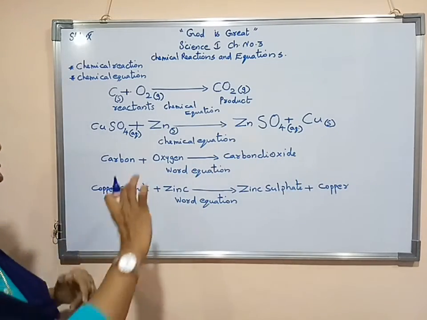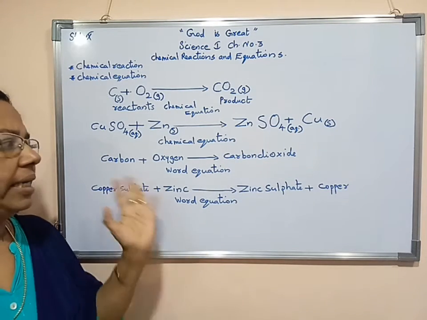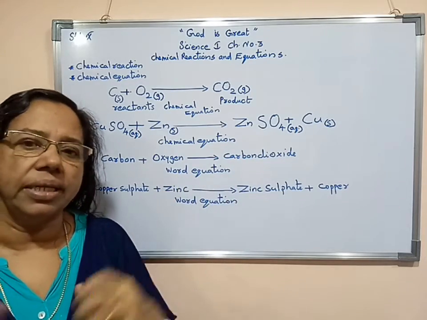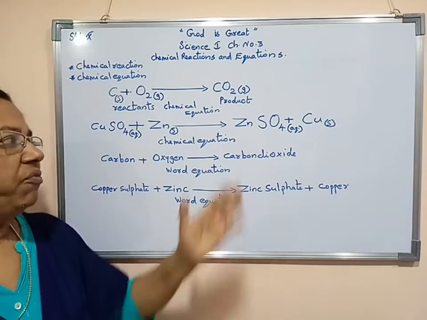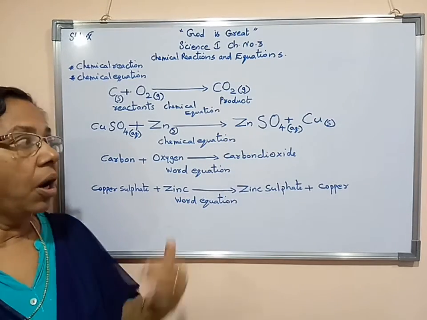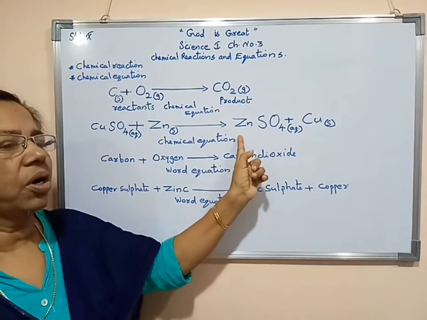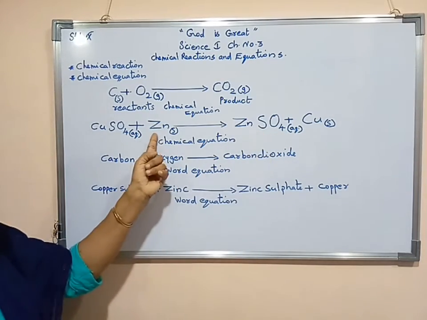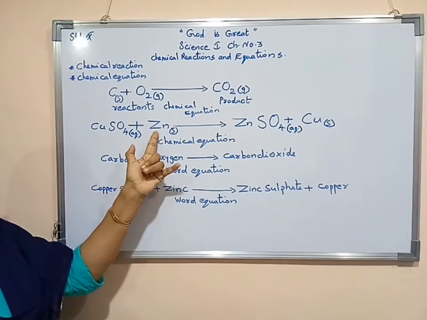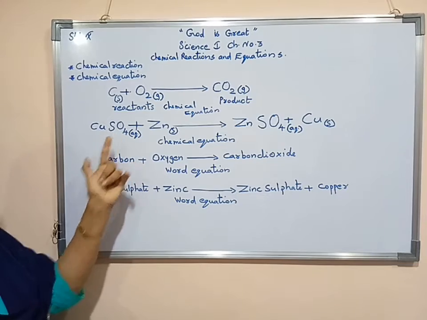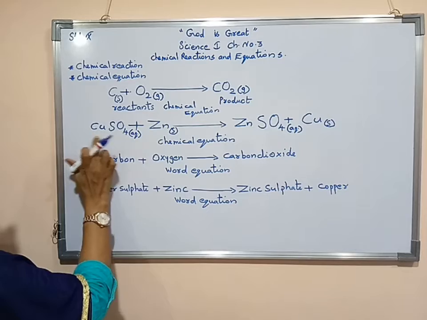So writing this way, the space requirement is more. We can say that it is not in the condensed form, it is not in the short form. Here we are not writing the full names, we are writing their symbols. This is the symbol of copper. Here we can say that this is the molecular formula of zinc sulfate. This is the symbol of zinc, a single element, so we say symbol. When 2 or 3 elements are joining, here you see one copper, then sulfur, then oxygen, 3 elements joined.